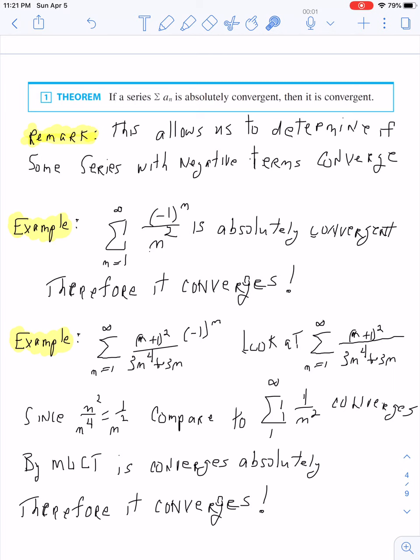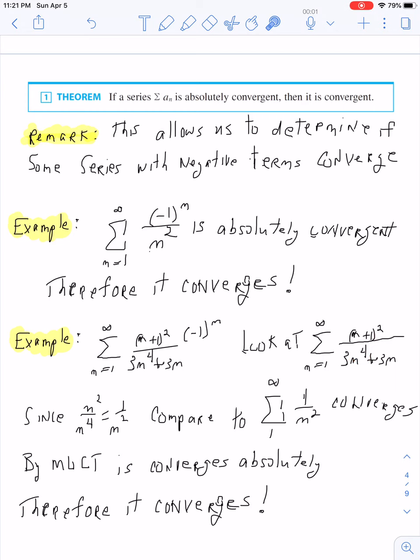But I can look at its series of absolute values. And the series of absolute values makes that (-1)^n go away, and all these things are positive. Okay, so now let's look at this. Well, I can use the modified limit comparison test on that one.